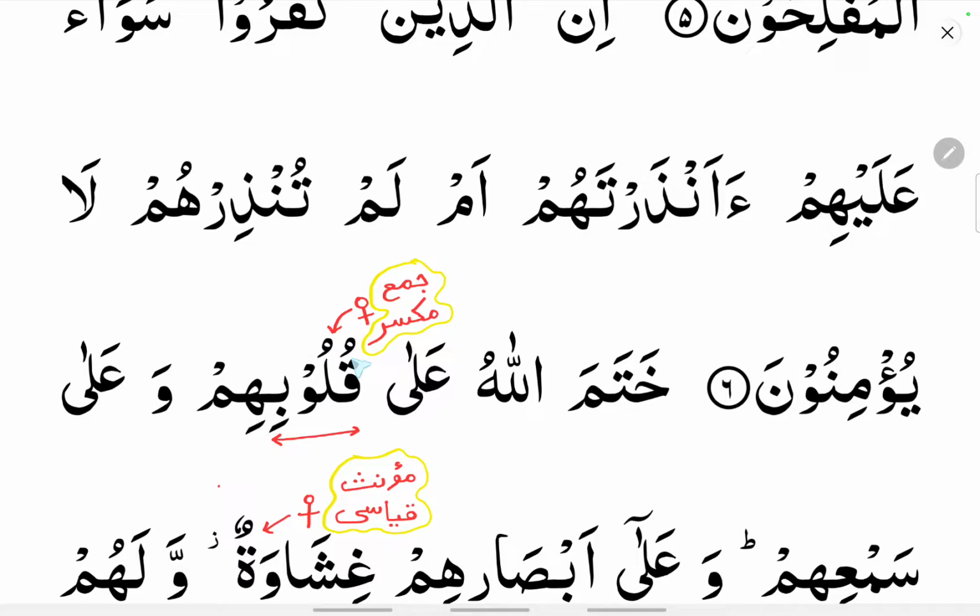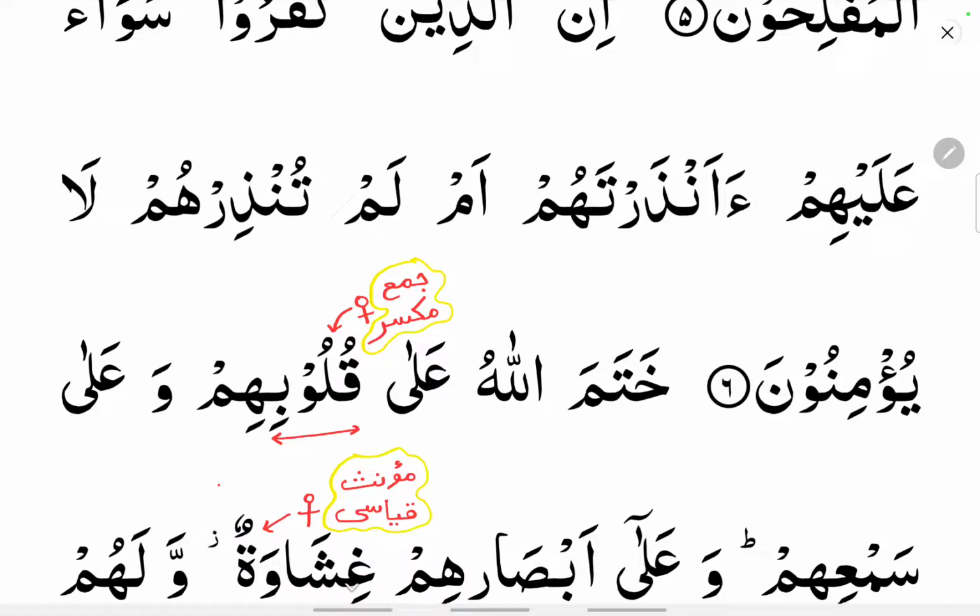Khulubihim, the singular of it is qalbun and the plural of it is khulubun. Here it comes under a possessive phrase. We will deal with the possessive phrase later, but this khulubun also comes under jamul mukassar. It is also a feminine noun. We will deal with this topic in the next class.